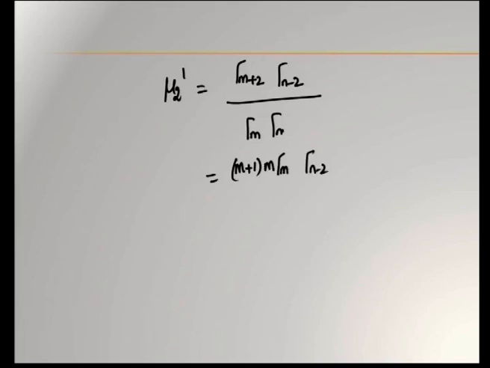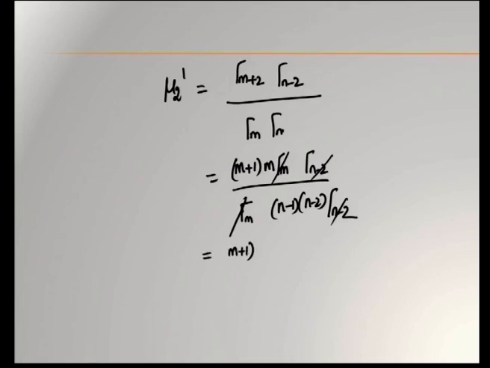Gamma n minus 2 need not be reduced, and gamma m is kept as it is, and this gamma n is reduced as n minus 1 into n minus 2 into gamma n minus 2. So, now gamma m gets cancelled, gamma n minus 2 gets cancelled. You have only m plus 1 into m by n minus 1 into n minus 2. This is mu 2 dash.